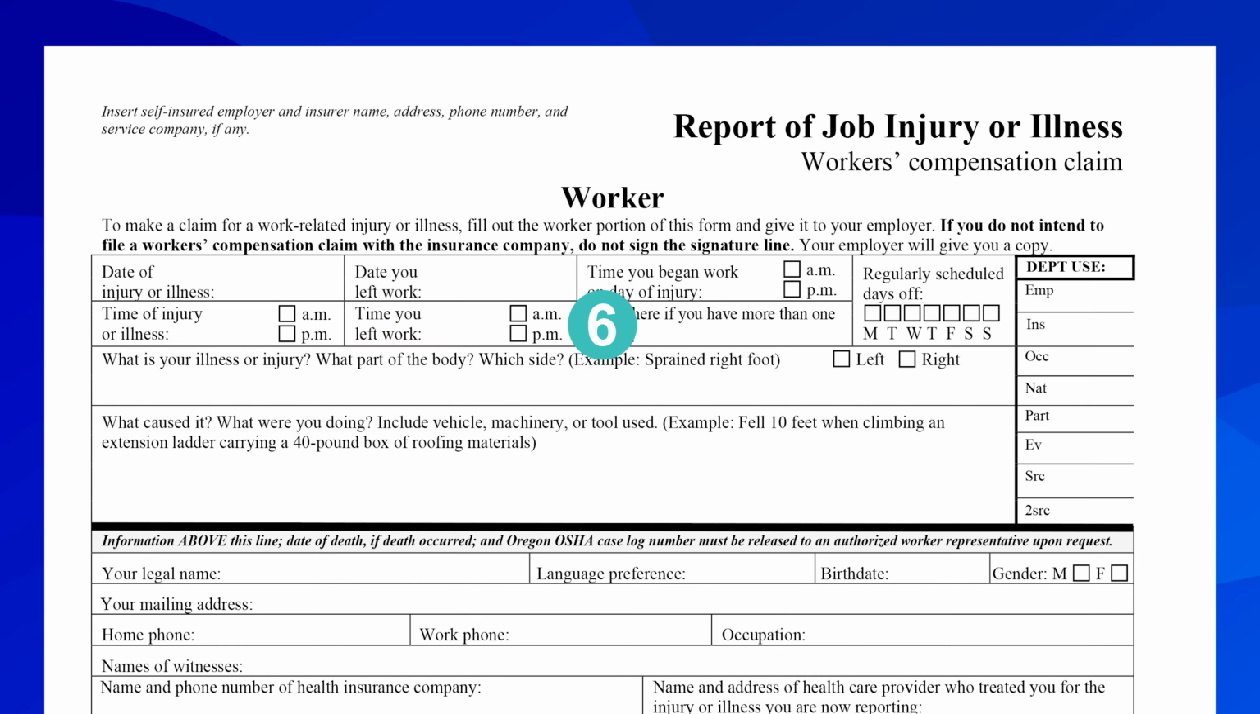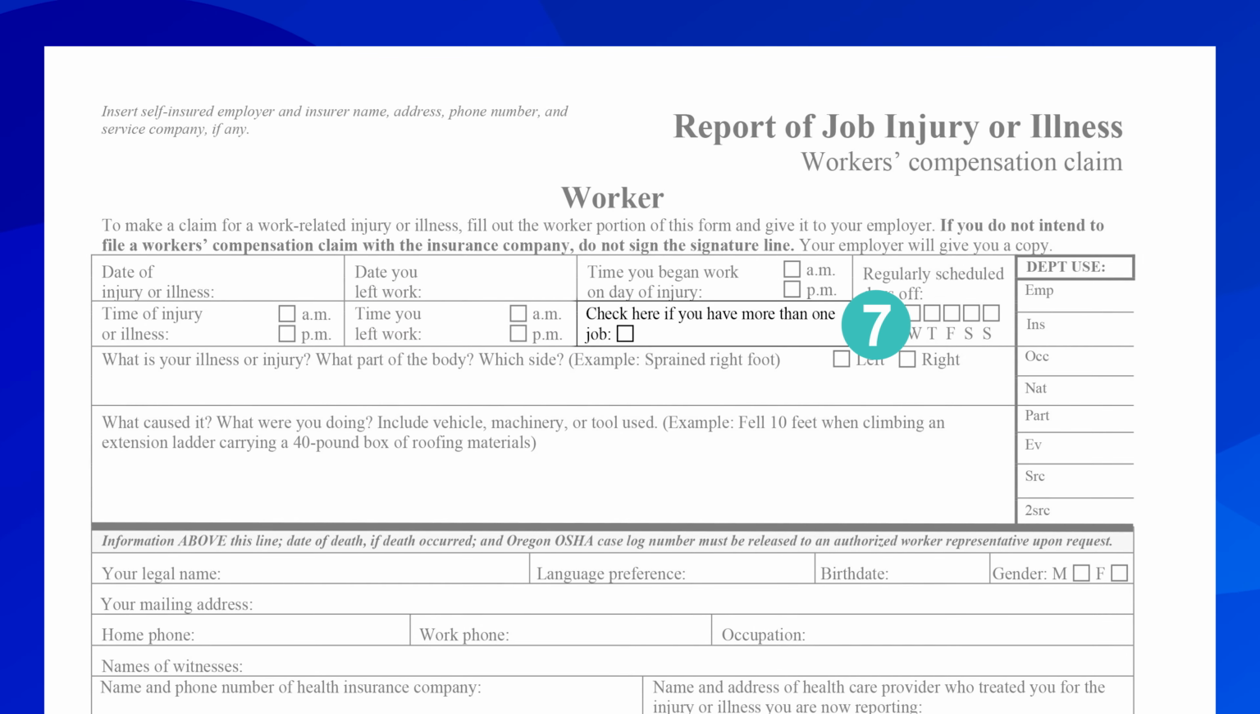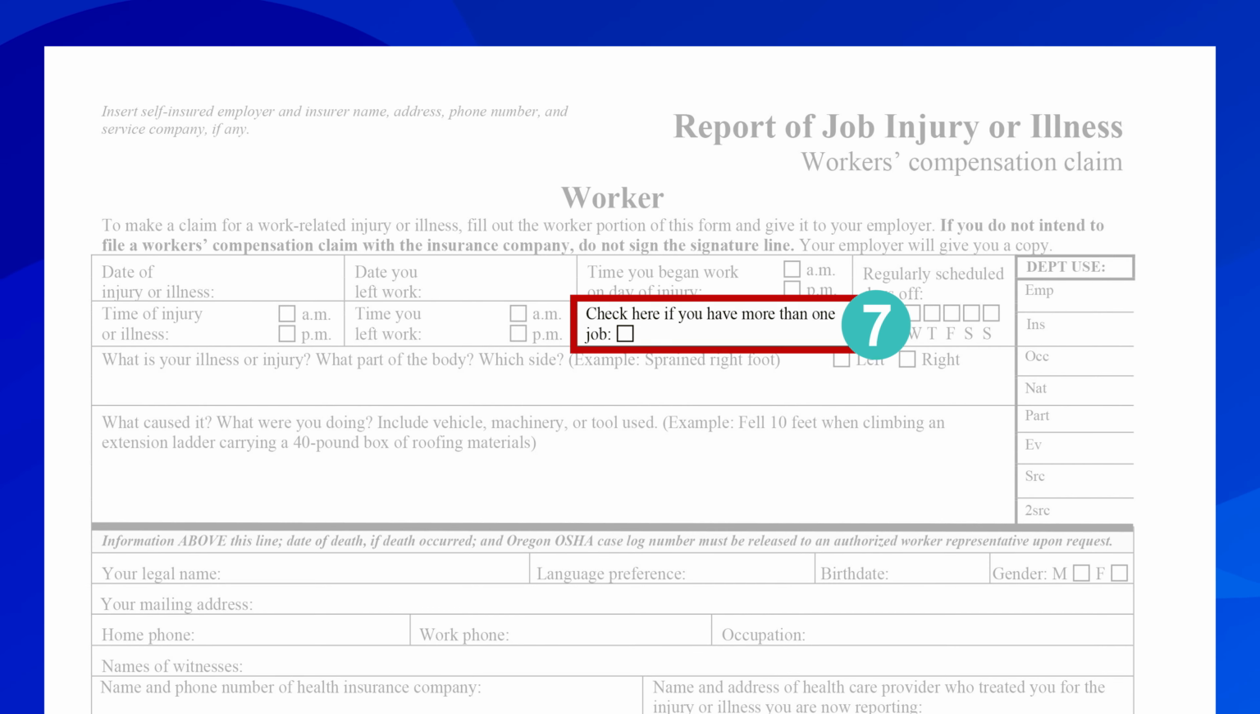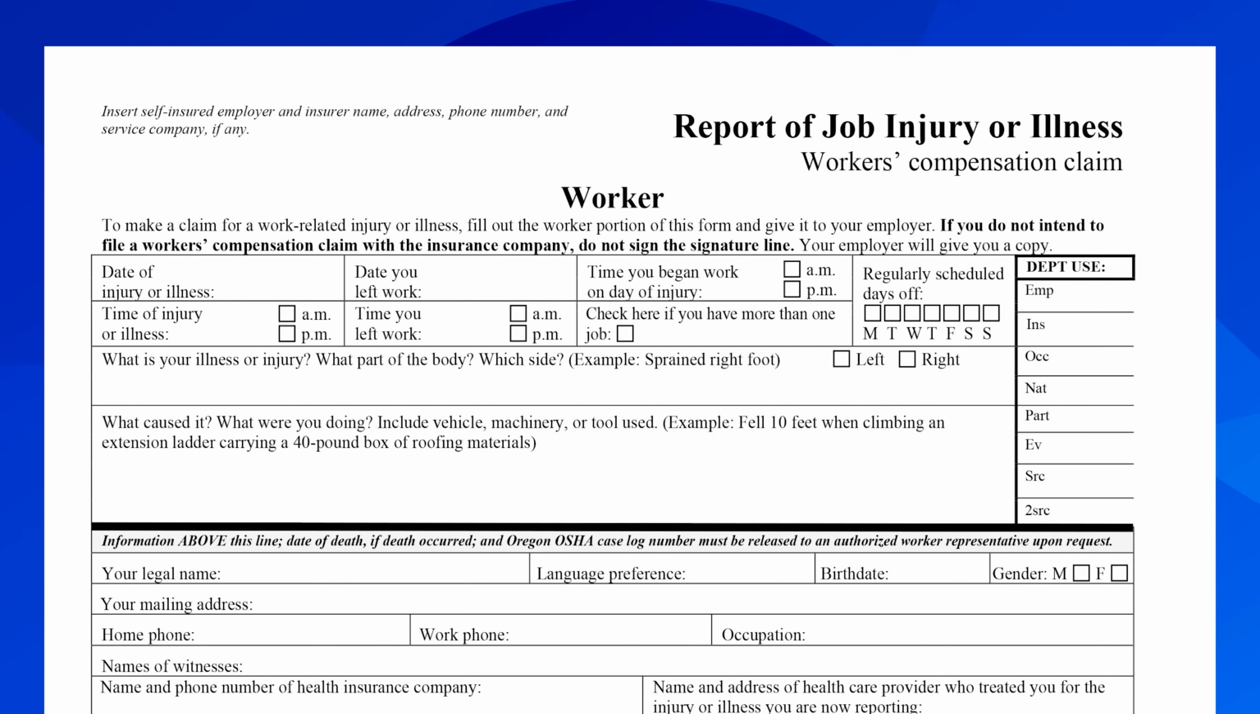In the next box, you will want to make a check mark if you have more than one job. This box is very important and a way to notify the insurer or service company that there may be supplemental disability. In other words, lost wages for a job or jobs other than the job at injury.